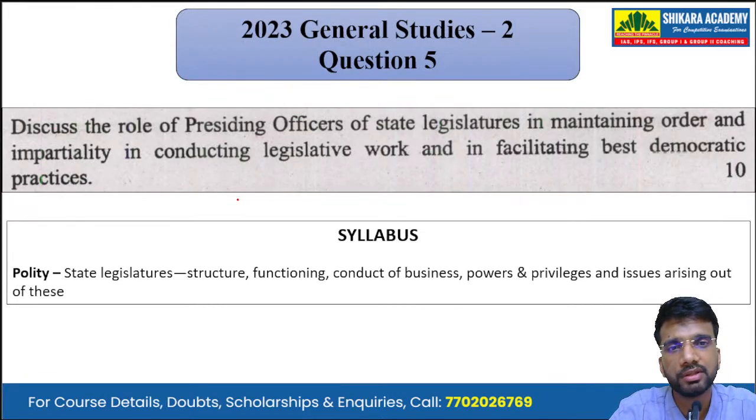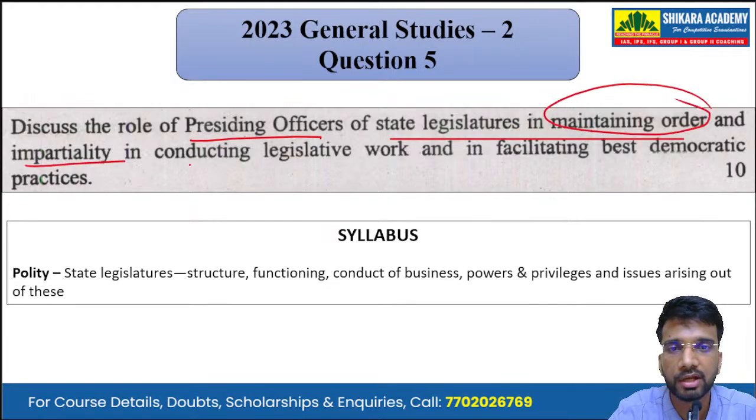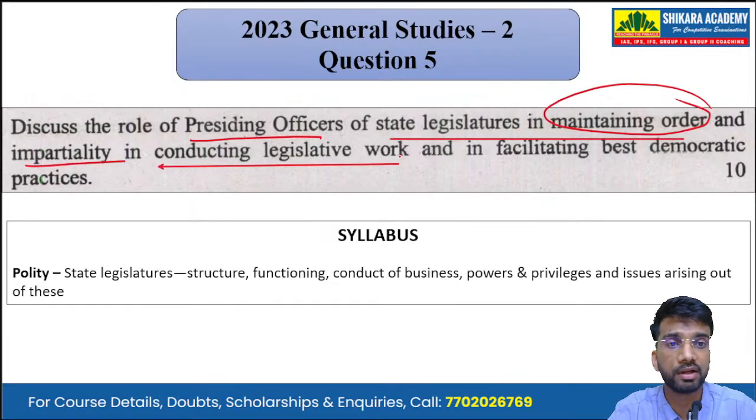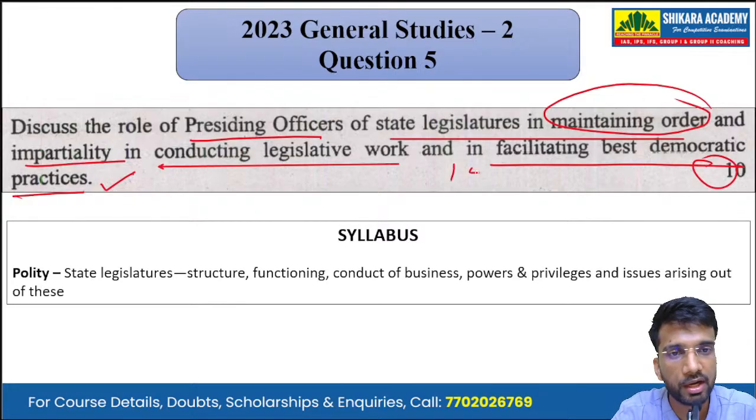Moving on to the final question, that is question number 5. Discuss the role of presiding officers of state legislatures in maintaining order and impartiality in conducting legislative work and in facilitating the best democratic practices. So it is a 10-mark question that we have to answer in 150 words.